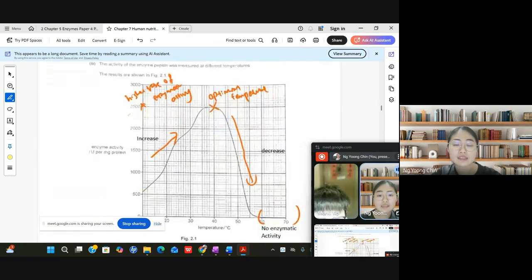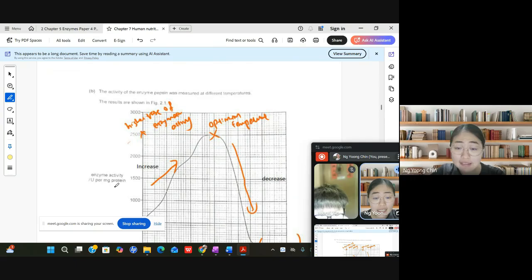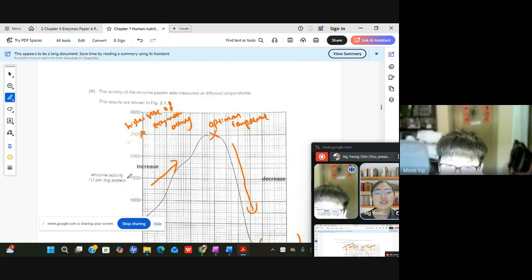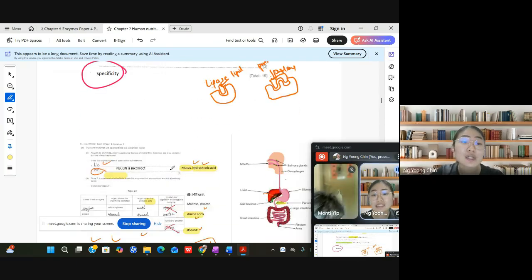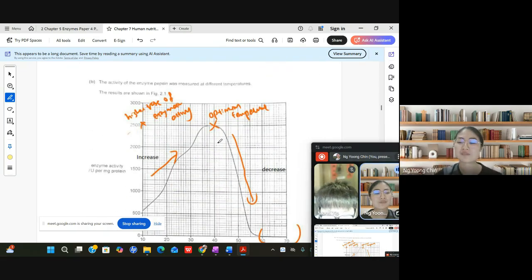In the actual IGCSE exam, they will not come out with only one topic per question. They will mix about 2-3 topics in one question. That's why they like to ask chapter 4, which is biological molecules, and chapter 5, enzymes, and also this chapter, human nutrition. They like to combine these three topics together into one question. So you see this question: they ask about human nutrition and enzymes, mixed together.